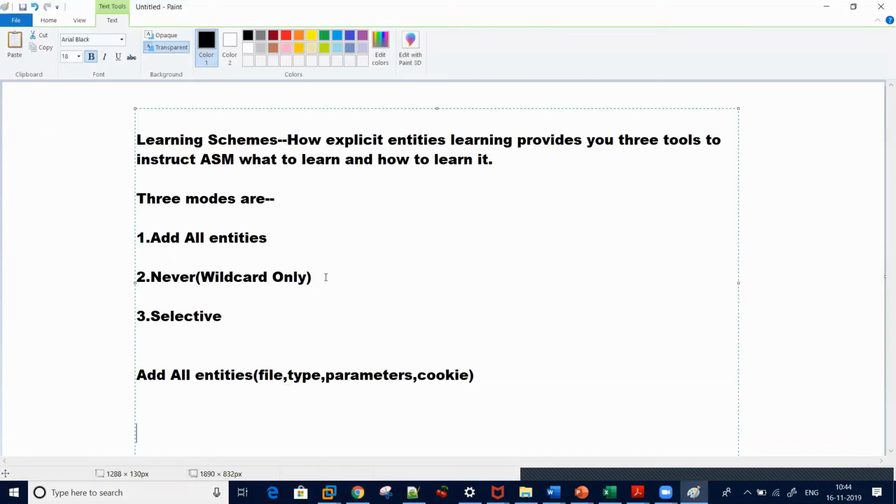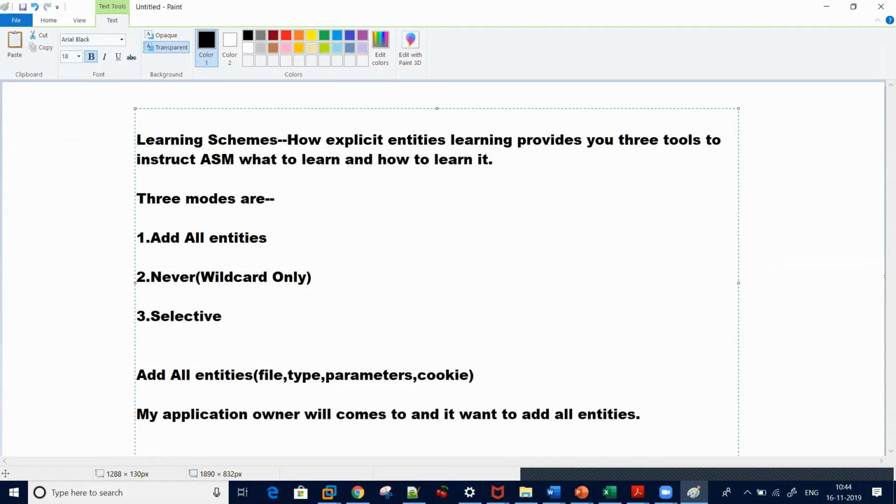It will create explicit objects for all file types and URLs. So my application owners come to me and want to add all entities rather than a particular one.